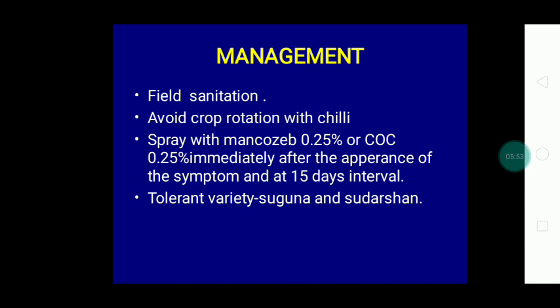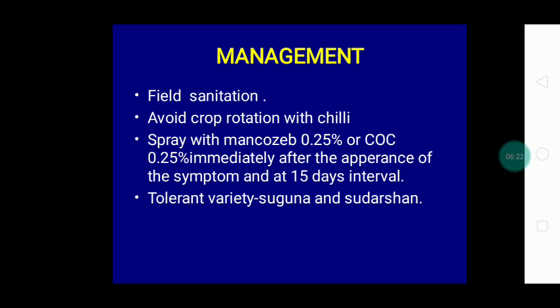Otherwise, we can go for crop rotation with non-host crops, but we have to avoid crop rotation with chili, because the same pathogen Colletotrichum is responsible for the fruit rot of chili. There, it is transmitted through seed-borne infection. So, if chili is grown in a nearby field or used in the crop rotation, the pathogen will perpetuate easily and easily build its inoculum.